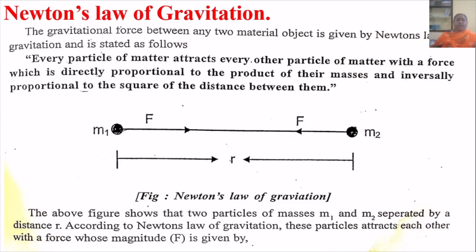Now, Newton's law of gravitation. The gravitational force between any two material objects is given by Newton's law of gravitation and is stated as follows.